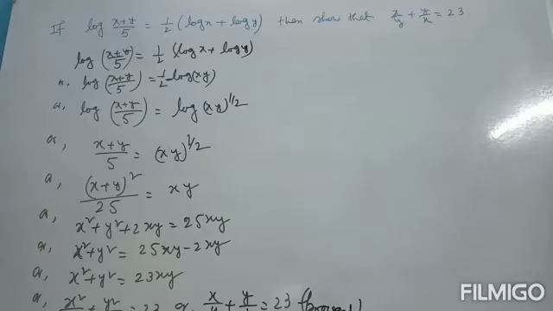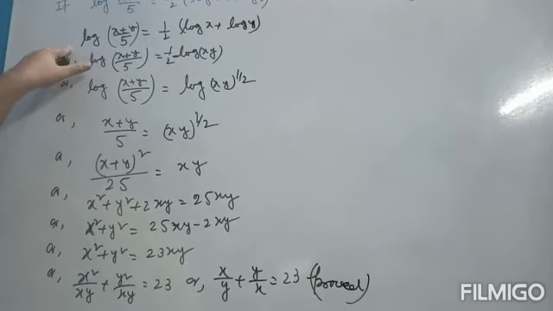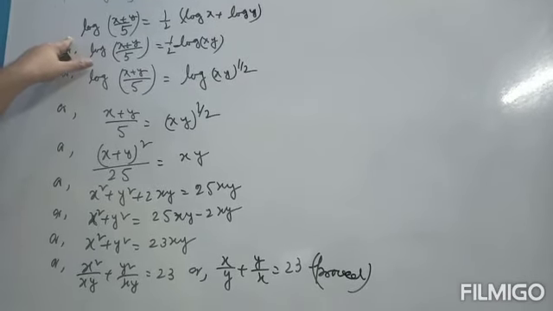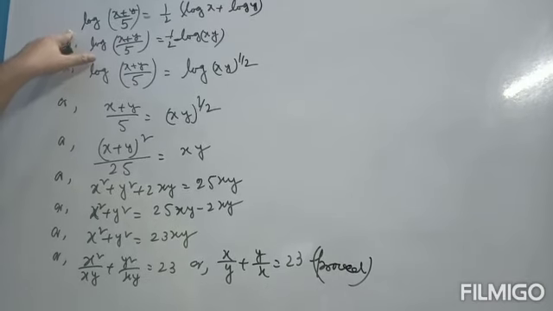Next question, prove that if log of (x plus y)/5 is equal to half of (log x plus log y), then 1/x plus 1/y is equal to 23. Excuse me, x/y plus y/x is equal to 23. First start from here. Log of (x plus y)/5 is equal to half of (log x plus log y).